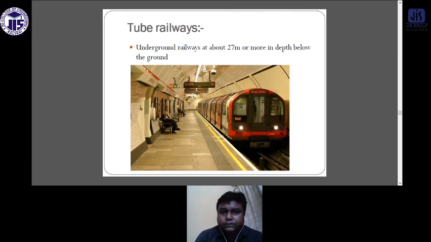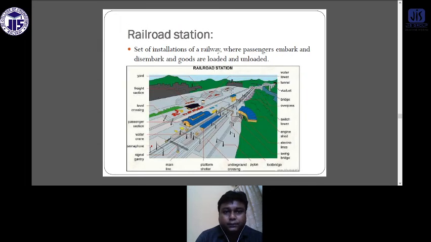So this is an example of some tube railways in the UK. You can find that these are some tube rails. There are various types of rails in local trains, suburban trains, express trains, and metro. All of these are considered under the railway. So this is the railroad station. You can see the